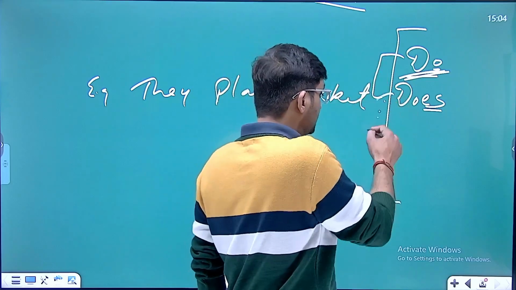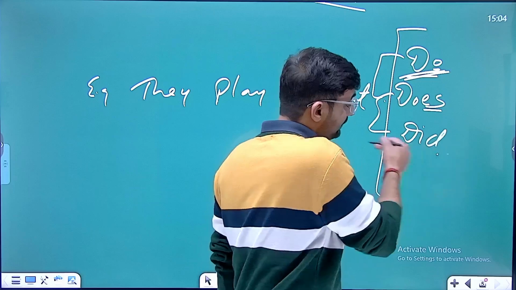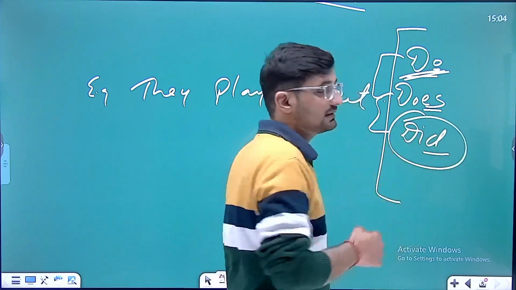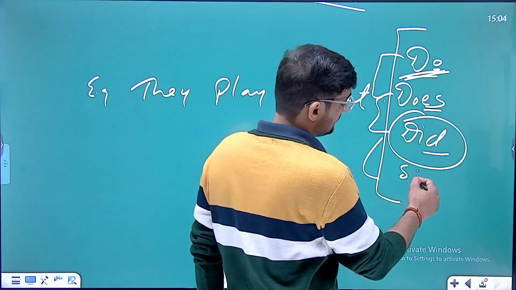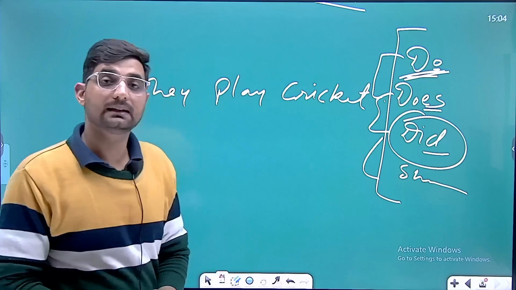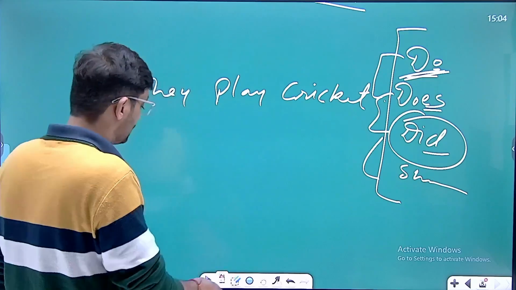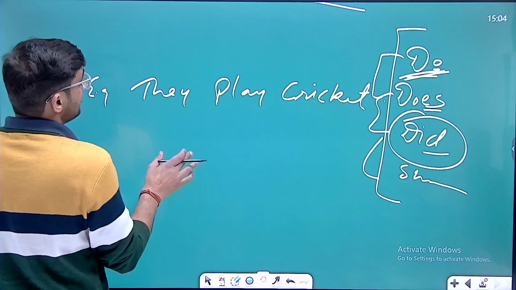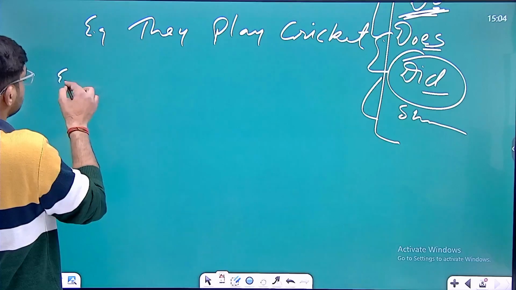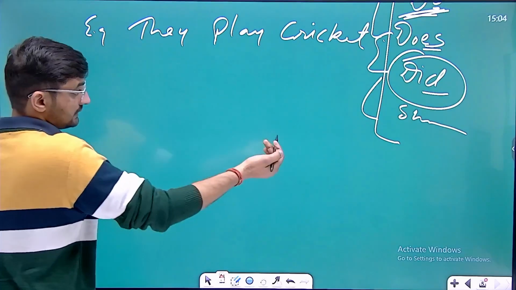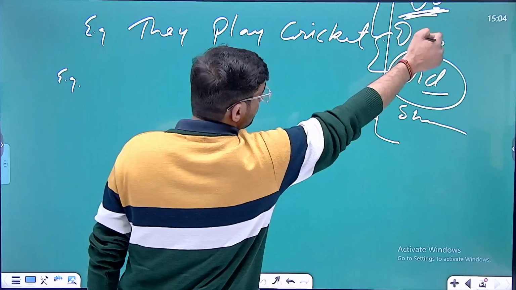If we talk about the past form, meaning if it is past indefinite, then we'll use the second form of do, that is did. Clear? All right. And in future we use modals, that is shall and will, as helping verbs. So the same sentence can be transformed into negative using the helping verb do or does.